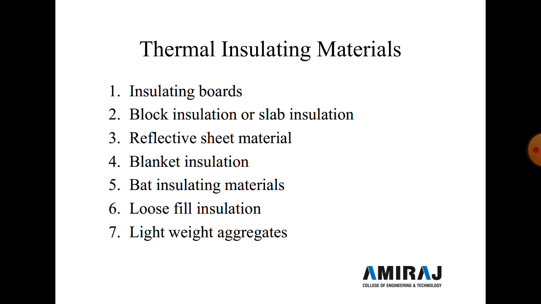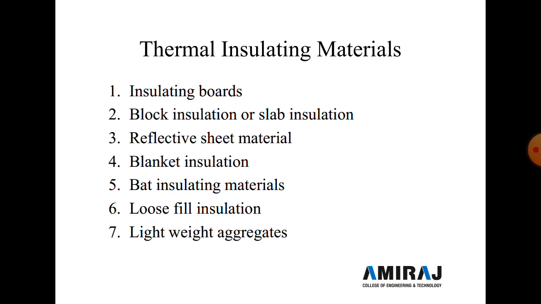Now the third type of material is reflective sheet material. So when the sun rays strike the reflective sheet, the amount of solar energy transmitted through the reflective sheet is greatly reduced. And hence such sheet material imparts high heat resistance.